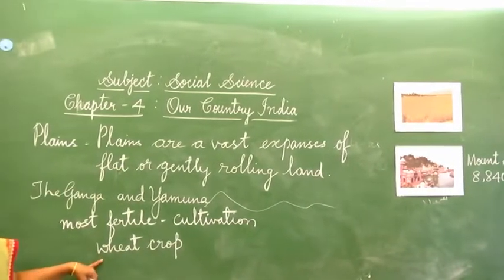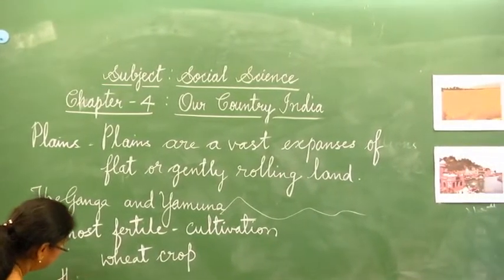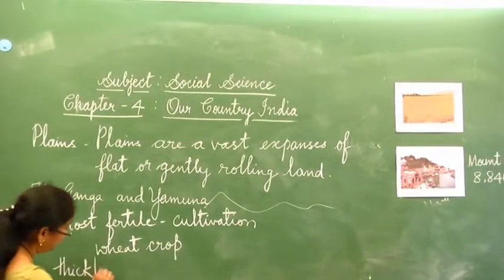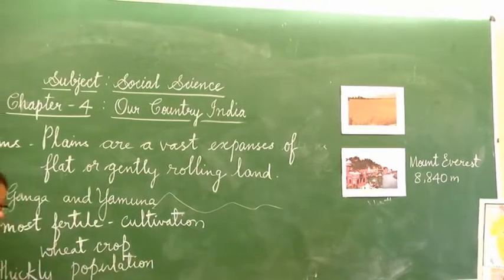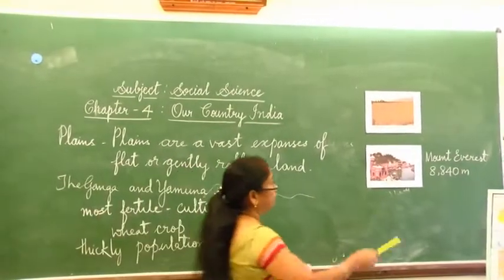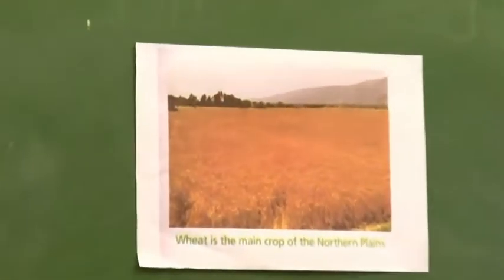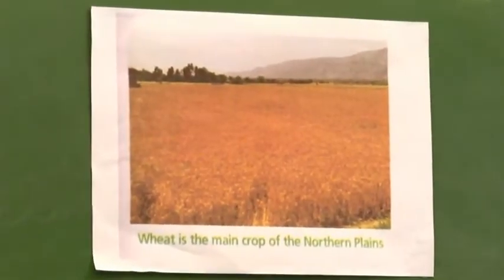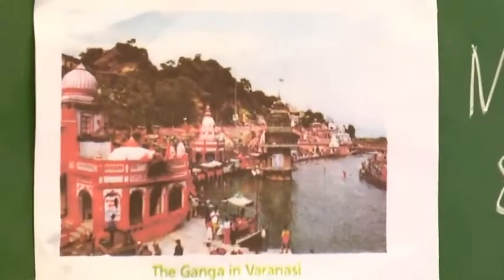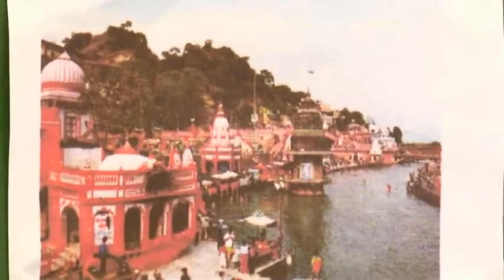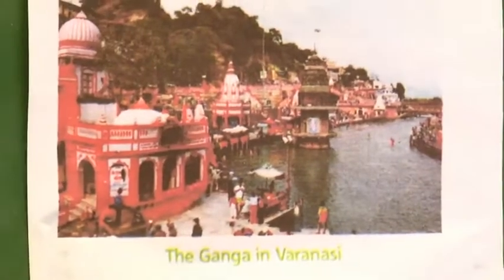As it is very fertile, many crops can be grown, and it is thickly populated. Wherever food is available, you can find more population. In the Gangetic plains, wheat is grown more and it is thickly populated. You can see many big cities like Varanasi. This is Varanasi on the bank of the river Ganga. Like this, many big cities are situated on these banks.